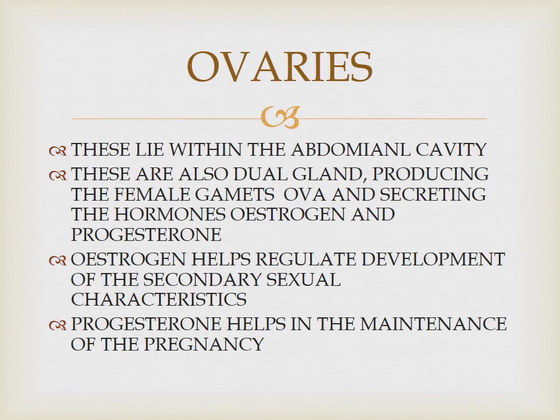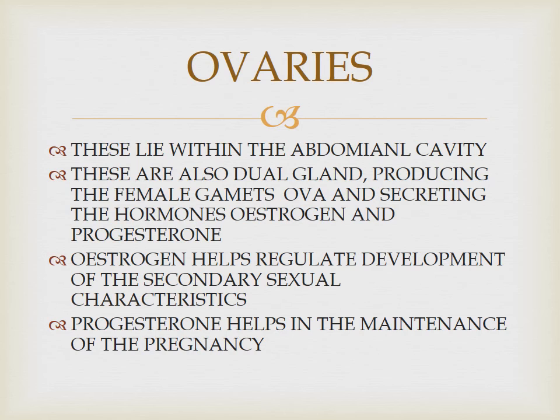lies within the abdominal cavity. Ovaries lie within the abdominal cavity. These are also dual glands. Testis is a dual gland, ovaries are also dual glands. The testis produces the male gamete; ovaries produce the female gamete, ova, and secrete the hormones estrogen and progesterone.